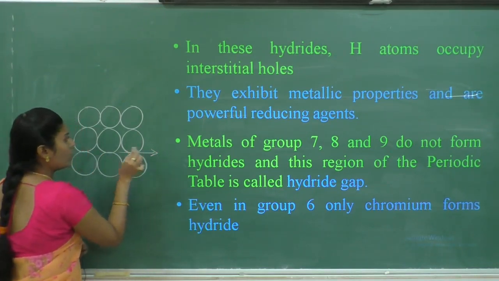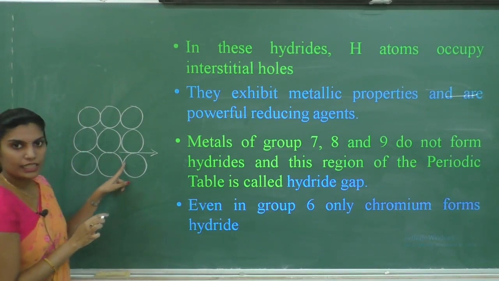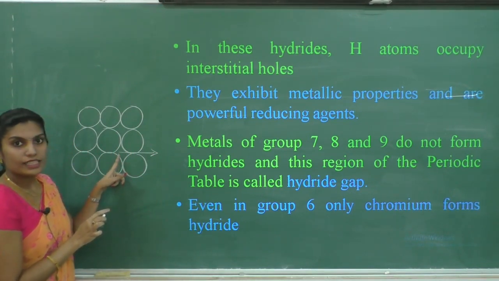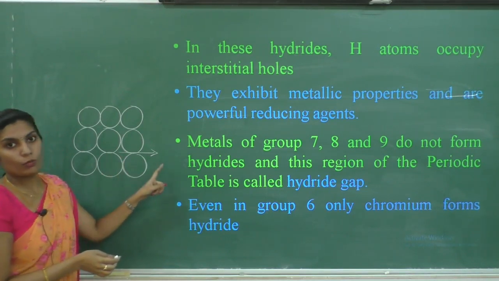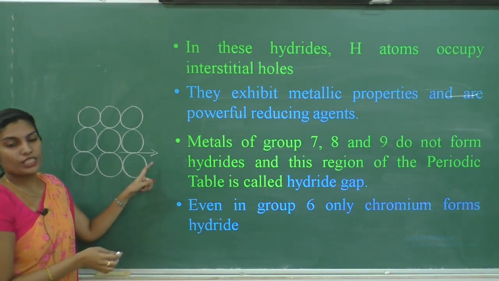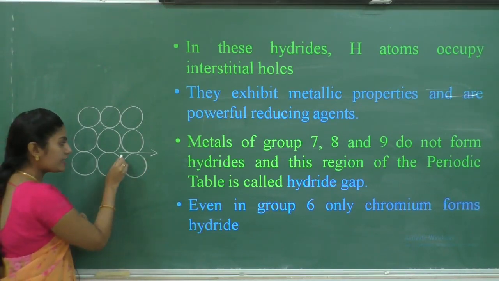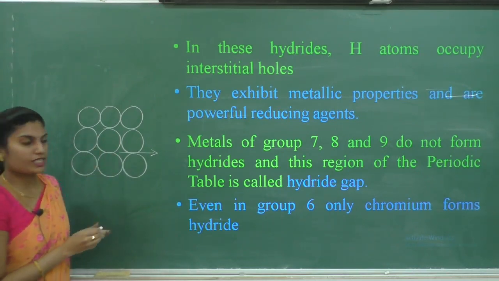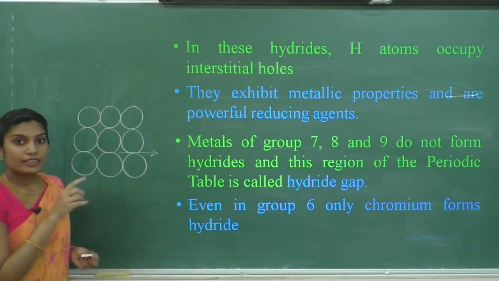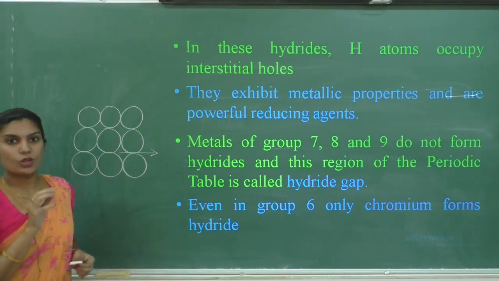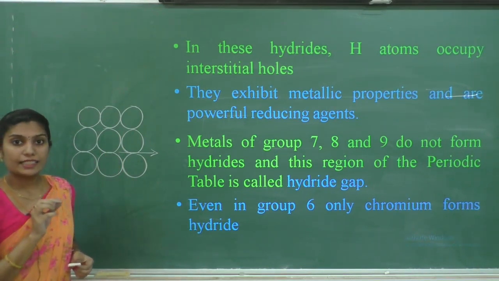Here the gap in the crystal lattice is called interstitial voids. Hydrogen is present in these interstitial voids. Hydrogen is present in this gap. Hence these metallic hydrides are also called interstitial hydrides.